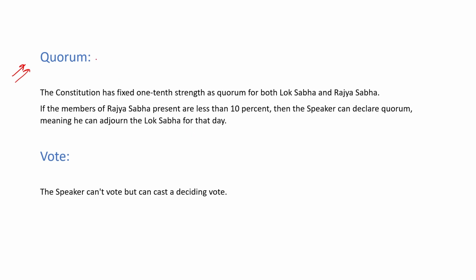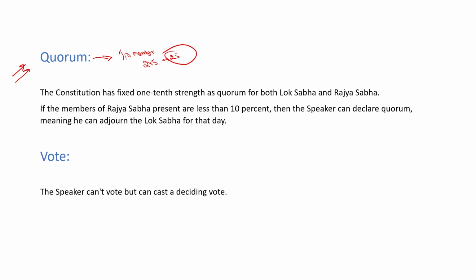To operate the Rajya Sabha or to continue the session of the Rajya Sabha, at least 1/10 of the members are required. That means there are a total of 245 members. Out of 245, 1/10 is approximately 25. So 25 members are required to operate the Rajya Sabha.